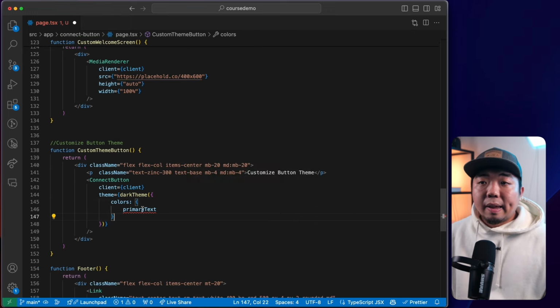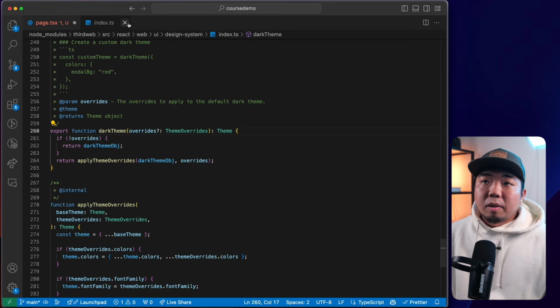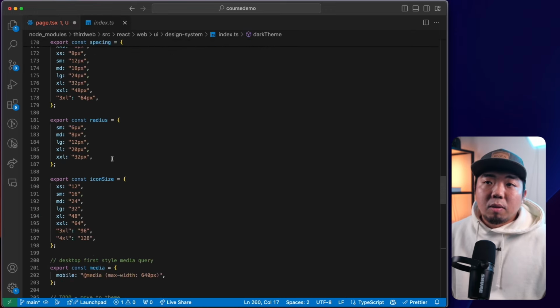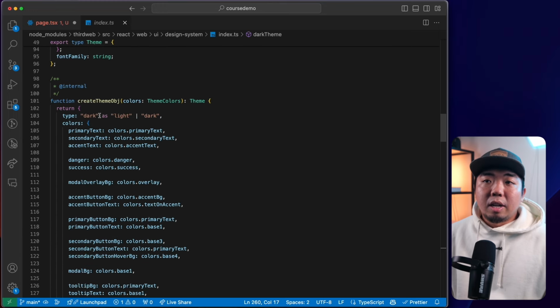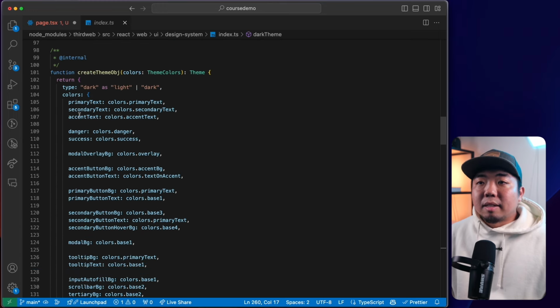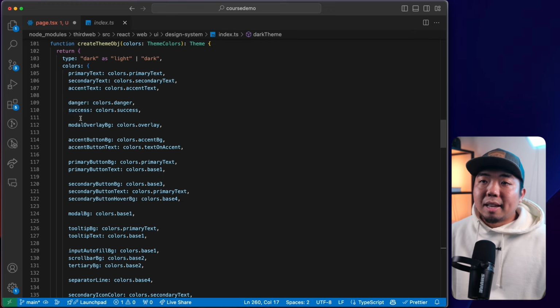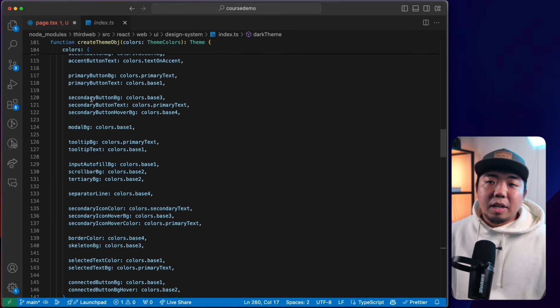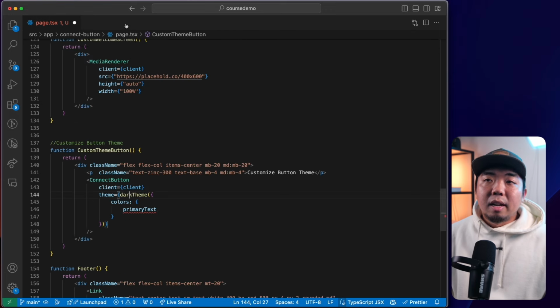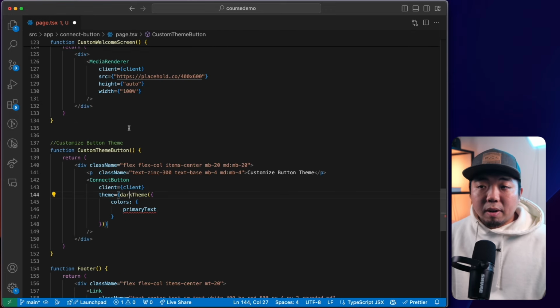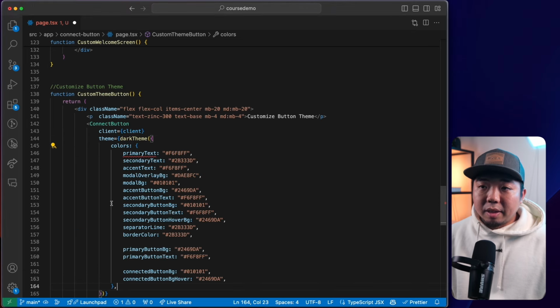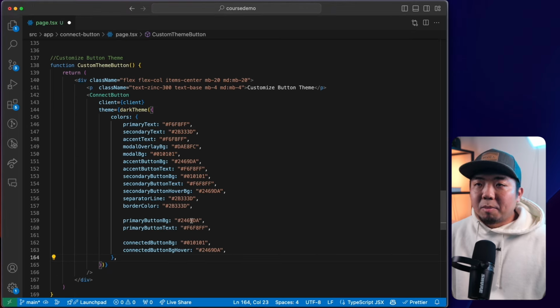And to see the colors that you can change within the dark theme, you can just look at the dark theme here, scroll up, and you'll see that you can change everything from primary text, secondary text, danger, success, background overlay, all those things you can customize here. Those are all the things that are available in the playground as well. So let's just copy this here. I have some colors and everything that I have customized. So primary text, accent, background, just some random stuff here that I changed the colors of.